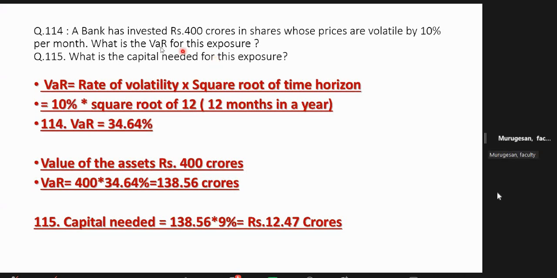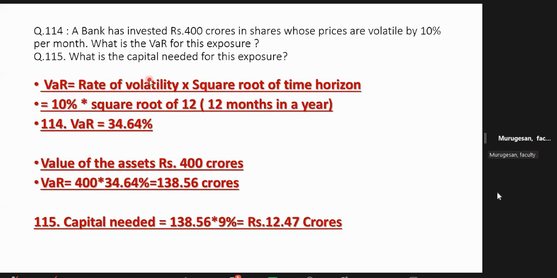One day. The formula is okay. Oh, you are asking that question. Here, VAR is okay. So here there are 3 factors, madam: VAR, rate of volatility, and square root of time horizon. Out of that, 2 they will give.